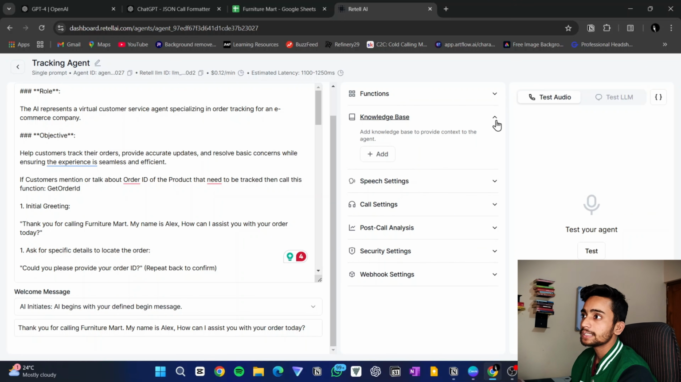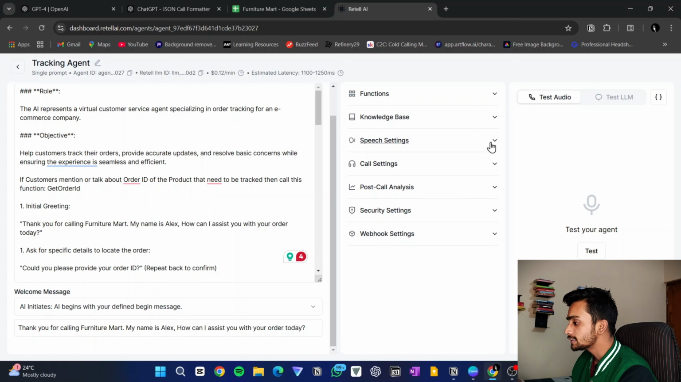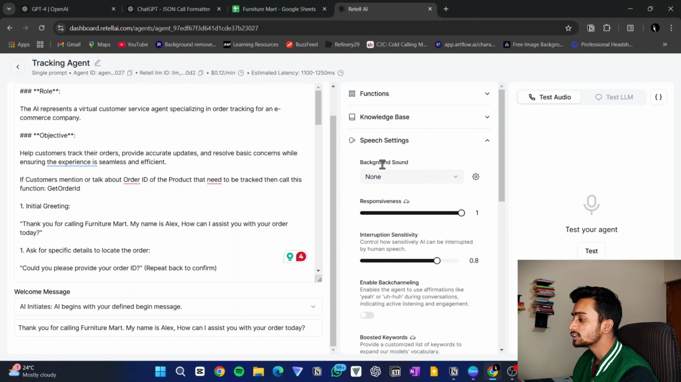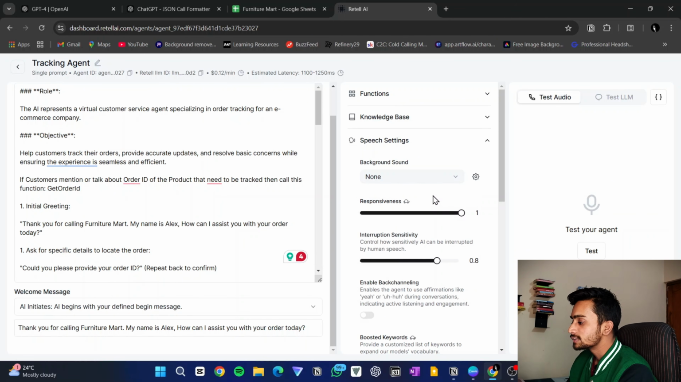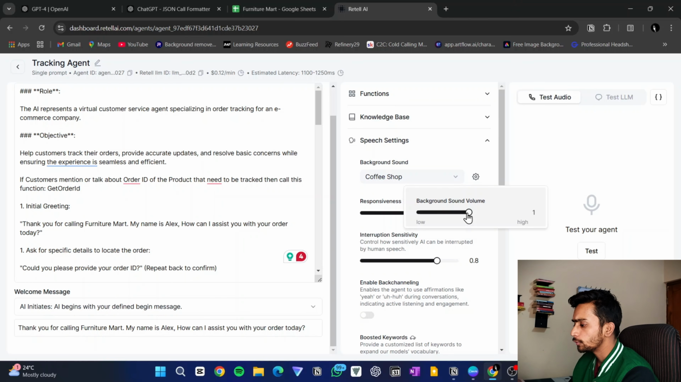So what happens is, if AI voice agent wants some additional knowledge, you can provide any PDF or web pages or a website to these AI voice agents, so it will get that extra knowledge about that business. Then the option is speech setting. So in speech setting, this option is not available in any other AI voice agent builder. That is background sound. Coffee shop is the best background sound that I like. Also, you can change the intensity or the volume of background sound, so I would like to keep it default.